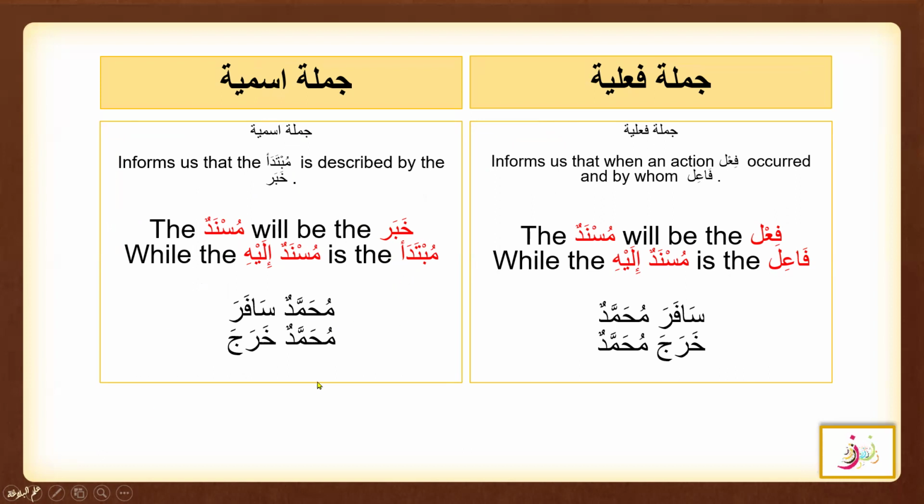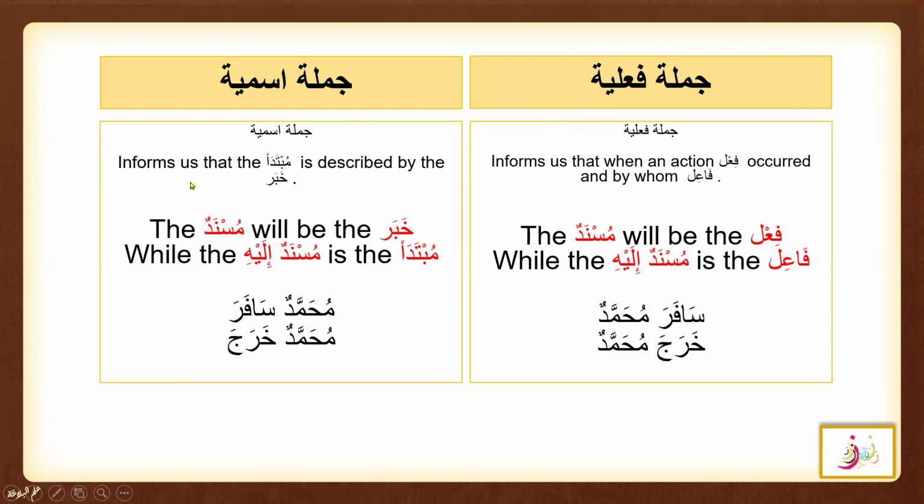You can see here, this is jumla ismiya because it starts with the ism: Muhammadun safara, Muhammadun kharaja. So Muhammad traveled and Muhammad exited. So here you can see Mubtada and Khabar, and here Khabar is a Musnad, and this is a Musnad Ilay. Mubtada will be a Musnad Ilay. Here again, you know the Musnad Ilay because it is Mubtada, and Kharaja is a Khabar, and it will be the foundation, and it will be a Musnad.